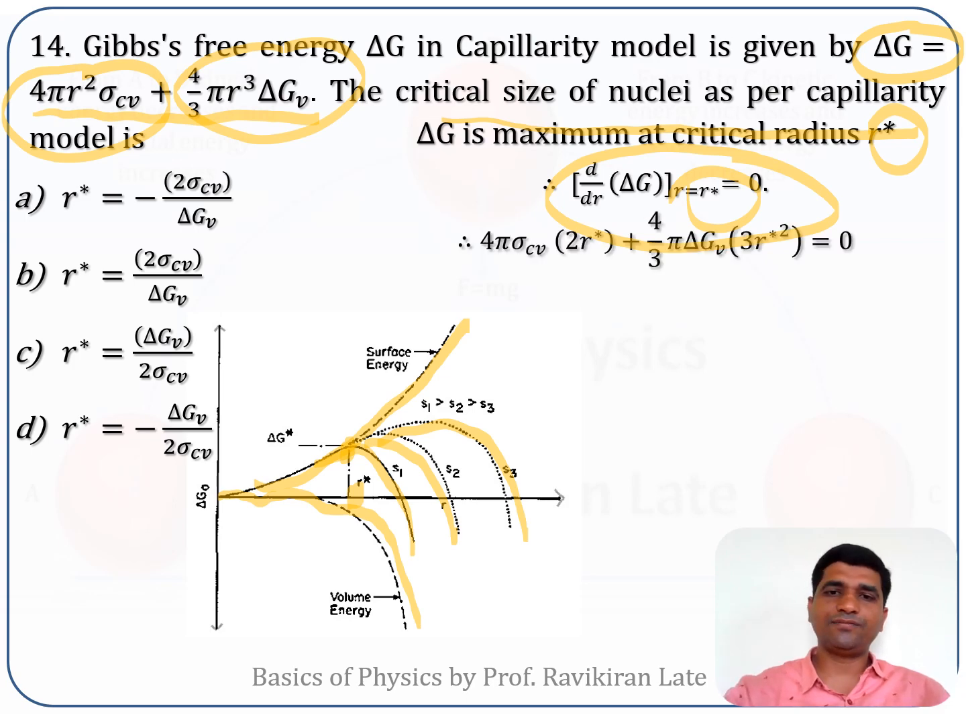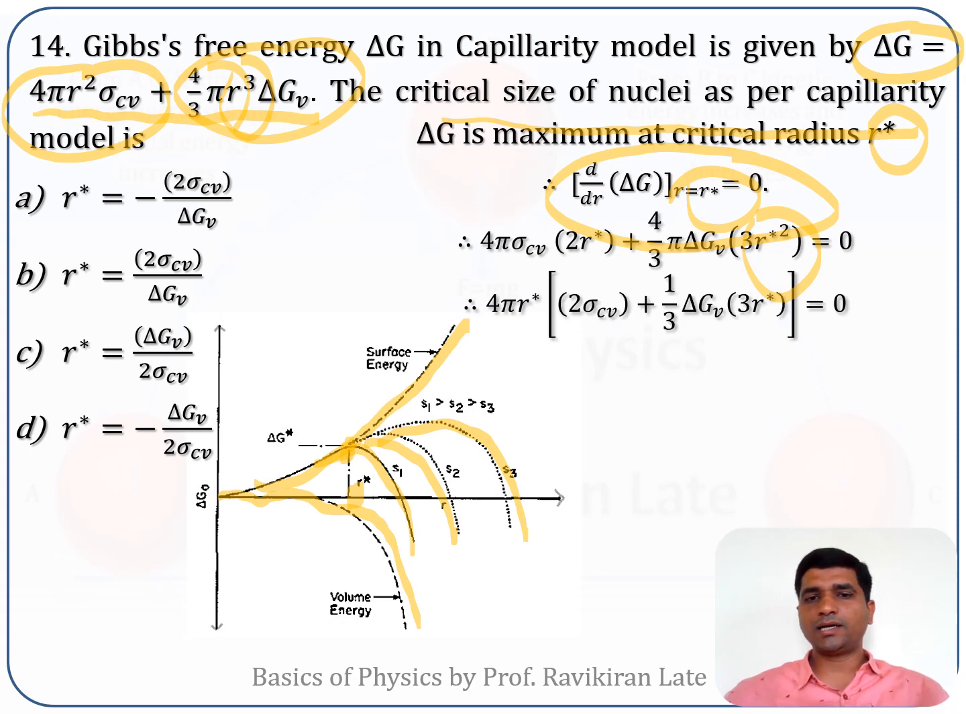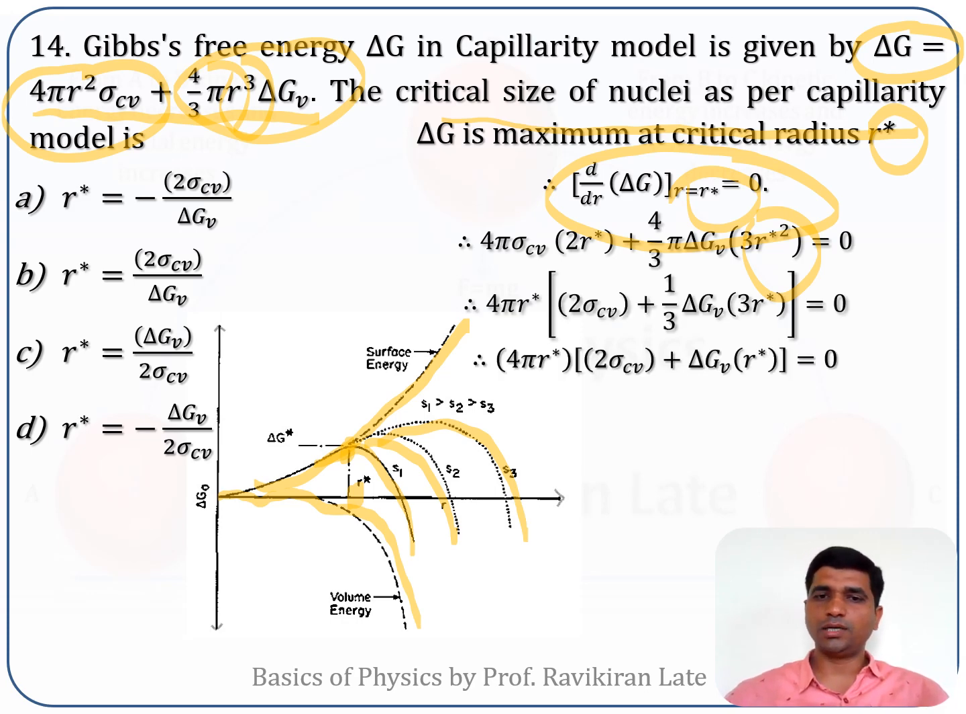So if I take the differentiation of this, 4 pi R square gives 4 pi into sigma Cv into 2R star. In this case 4 by 3 pi is constant, and the derivative of R cube is 3R square, equal to 0. Delta Gv is constant, so it stays as it is. Now if I take 4 pi R star common from this, I can cancel this 3 with this 3. This will lead to 2 sigma Cv plus delta Gv into R star.